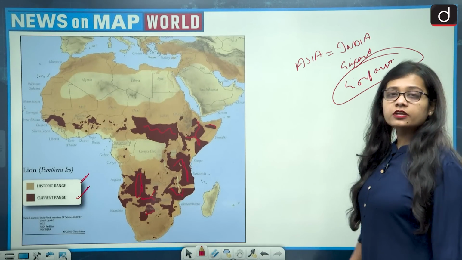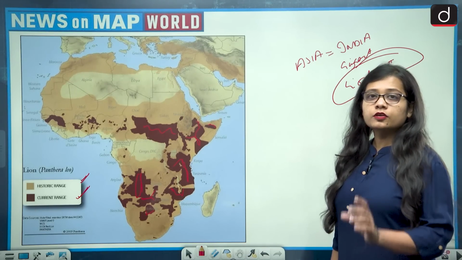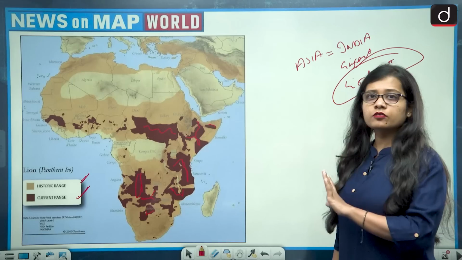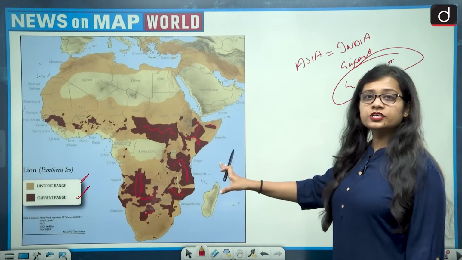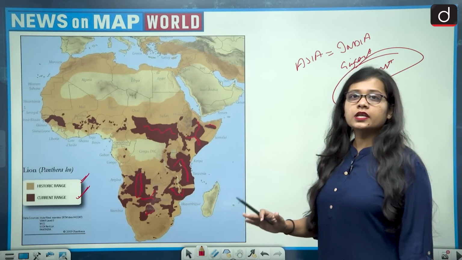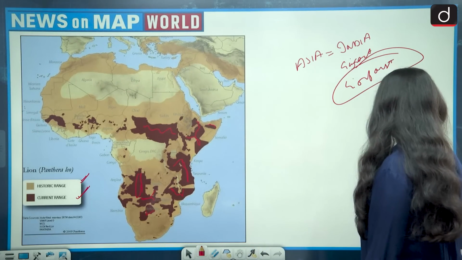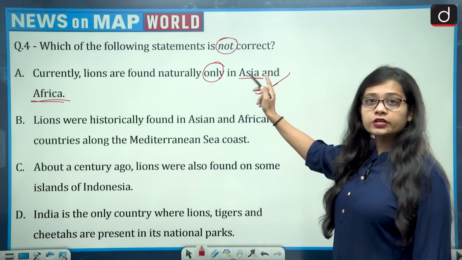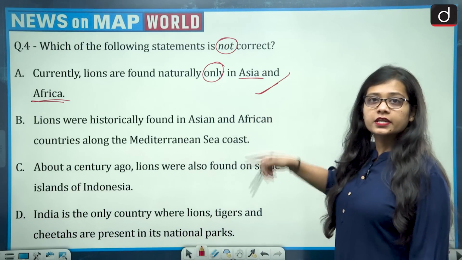In Gir National Park, we have the presence of lion. So India very well tells us that in Asia it is present and Africa is also present. All other regions, as of now, currently, lions are not present. So the first statement is correct and we have to find the not correct one. It means which one is the incorrect among all.